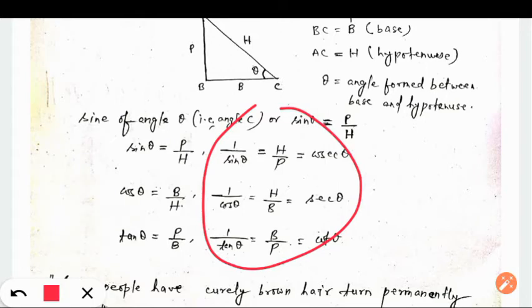Okay. What is reciprocal of cos? It is sec. What is reciprocal of tan? It is cotangent, or we call it cot.